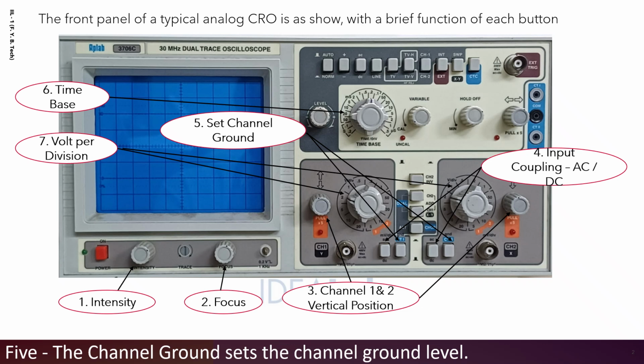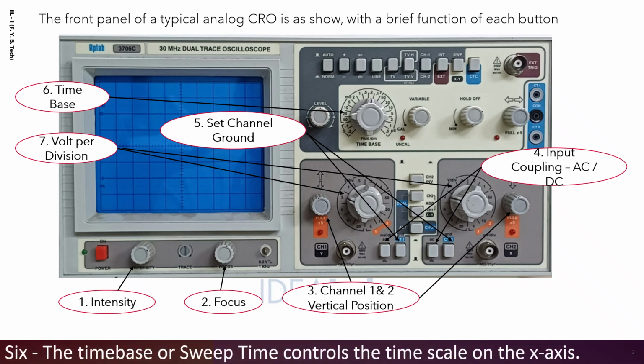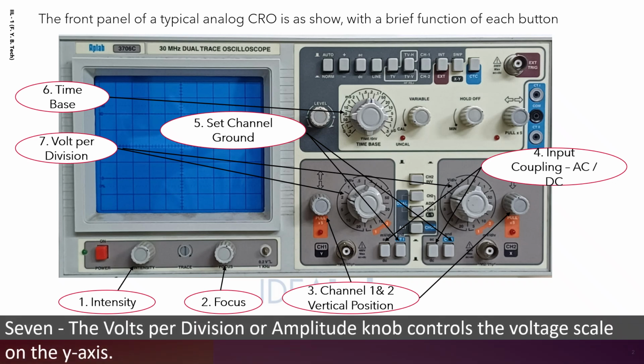5. The channel ground sets the channel ground level. 6. The time base or sweep time controls the time scale on the x-axis. 7. The volts per division or amplitude knob controls the voltage scale on the y-axis.